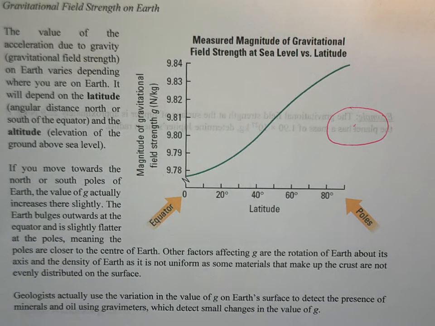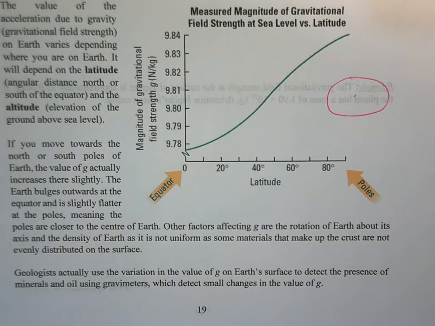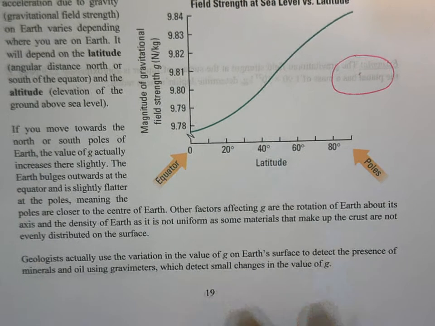And just to finish up on this part, these variations in the gravitational field strength can also allow us to look underneath the Earth's surface, like underneath the crust. Variations in g can also tell us about variations of density. Geophysicists use this information if they're looking for certain materials, like mining for materials or even looking for oil. They'll have a special device, I believe it's called a gravimeter, that will detect local variations in the acceleration due to gravity or the gravitational field strength. That can give them an indication of what may be underneath the surface, and if that's what they're looking for, then they can start to excavate in that position.